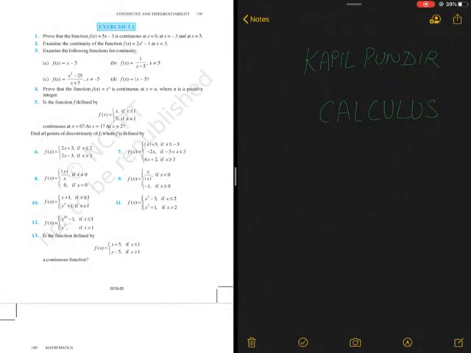Let me write the question first of all. First of all, I am taking a simpler one. So it is exercise 5.1 and I am taking question number 2. See what is question number 2? He is saying that f(x) is 2x² minus 1 and I am supposed to check continuity at x equals 3. So now let's do it.